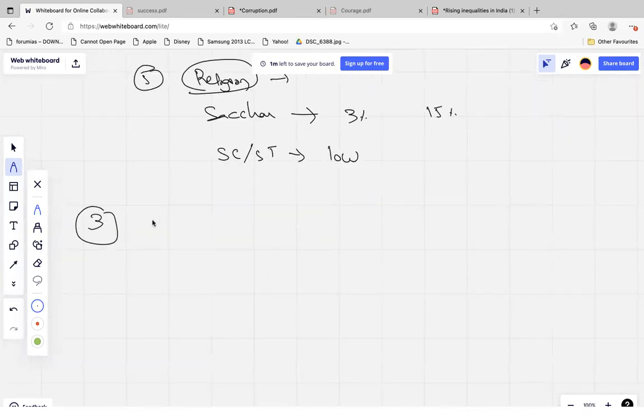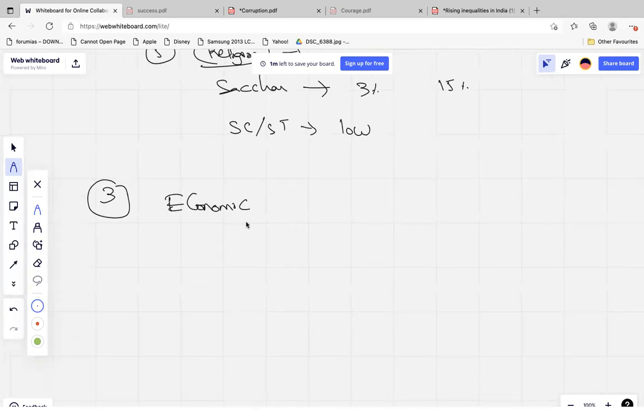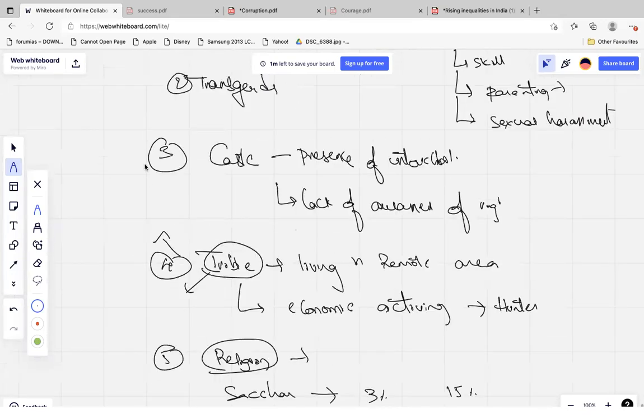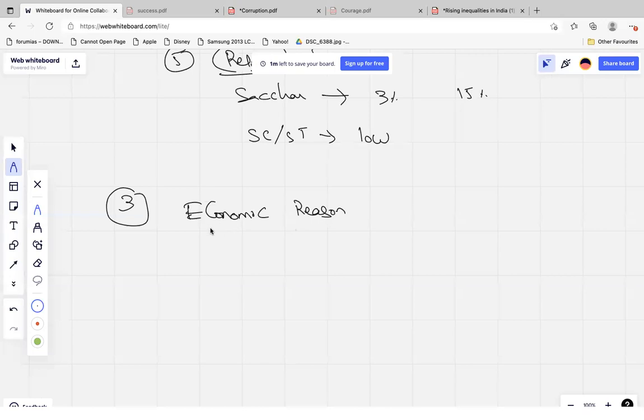Then we will come to the economic conditions, the economic reasons. Now, if the question is asked in GS3, then you will talk about this aspect first, the economic reasons. If the question is asked in GS1, you will talk about these things first. However, you will also talk about these things. Okay. So what are the economic reasons?